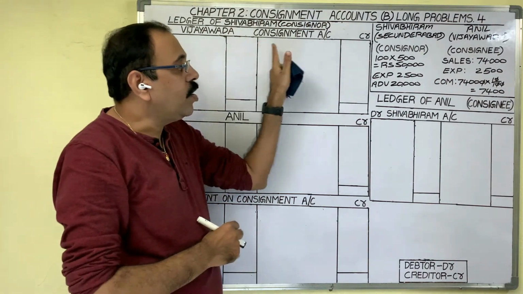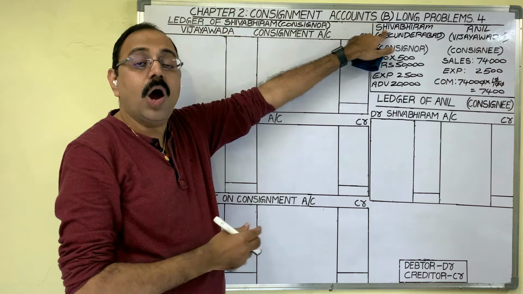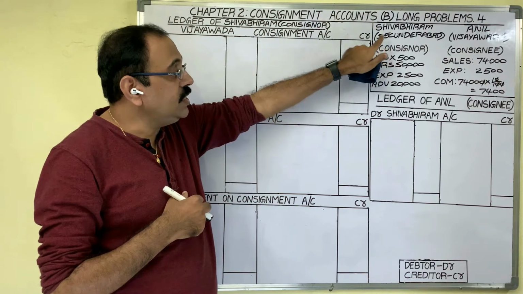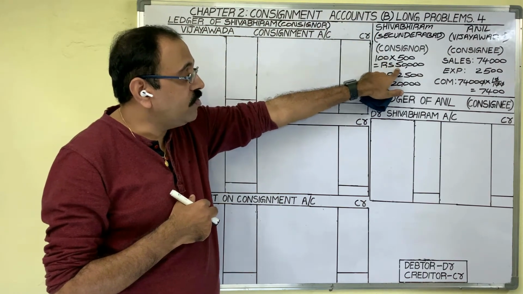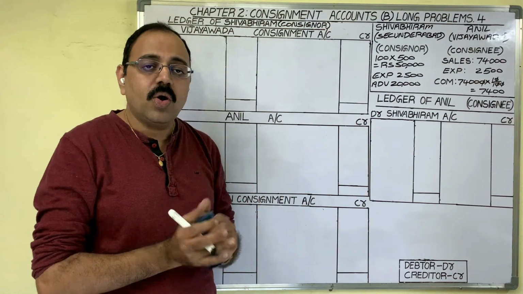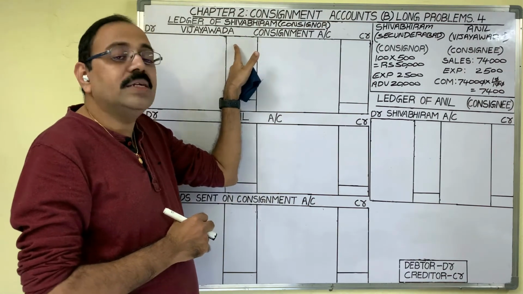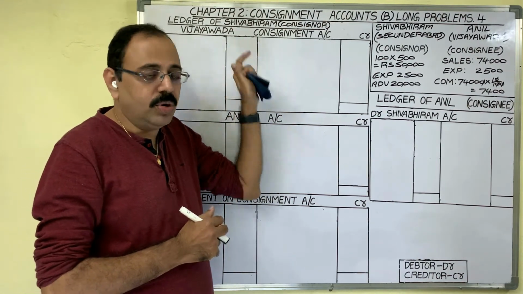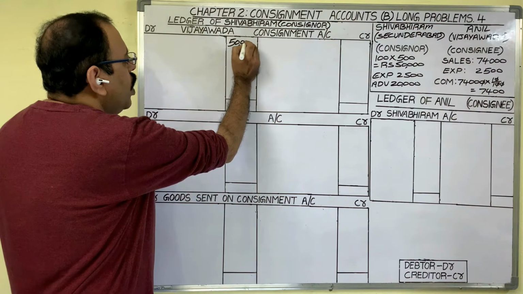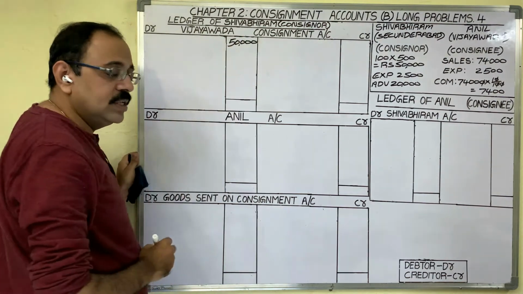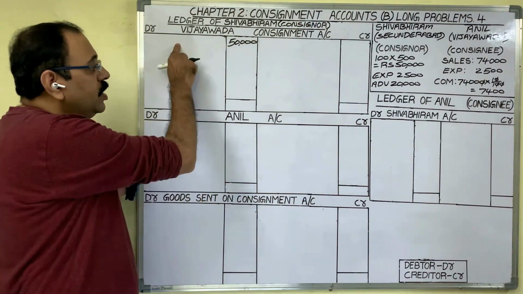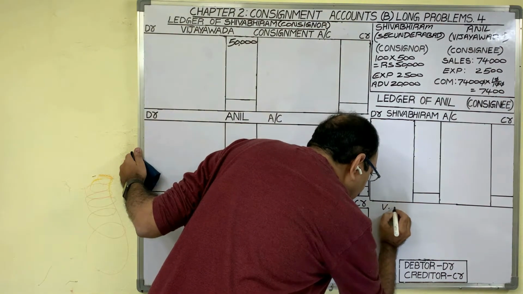As we are preparing accounts in Shivabhiram's books, all transactions you have to analyze from his point of view. First transaction is he sent 50,000 worth of goods on consignment. This 50,000 is the cost of goods, no? Cost should be debited to consignment account as per the nominal account rule. 50,000 rupees is to be debited. If you want to post on the debit side like this, in the journal entry also, consignment account is to be debited. So, debit should be Vijayawada consignment account.